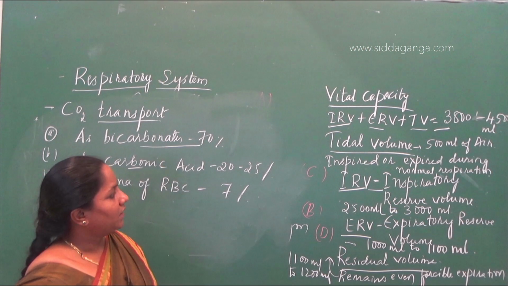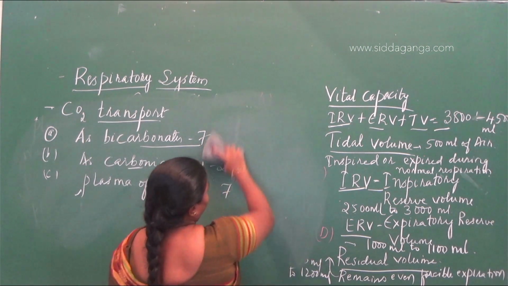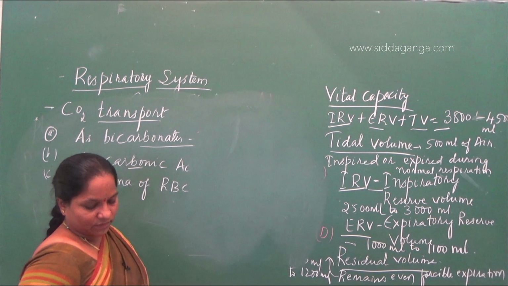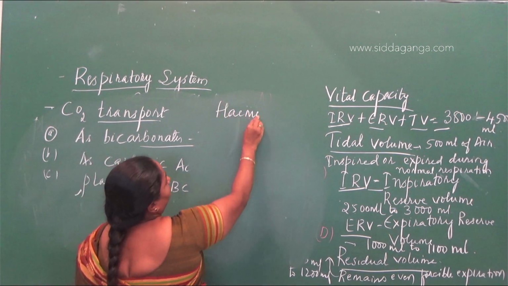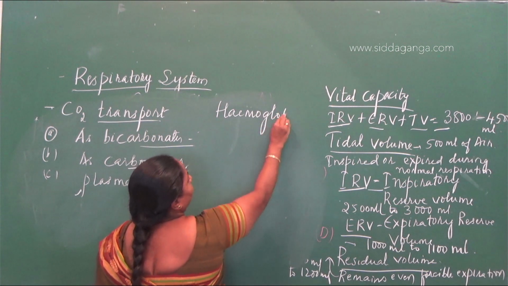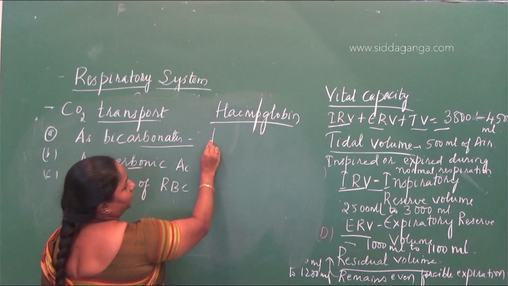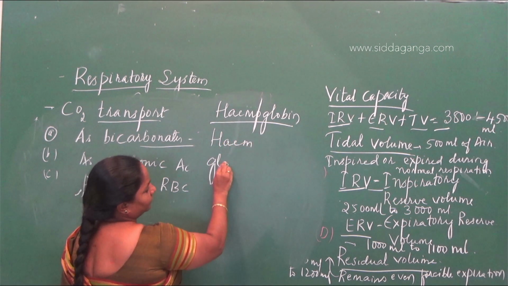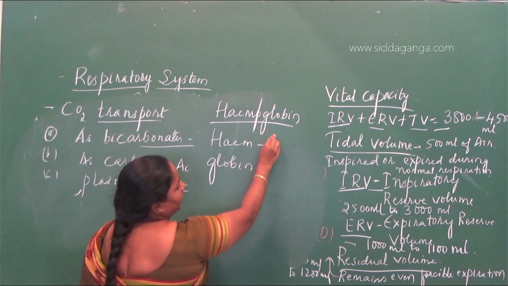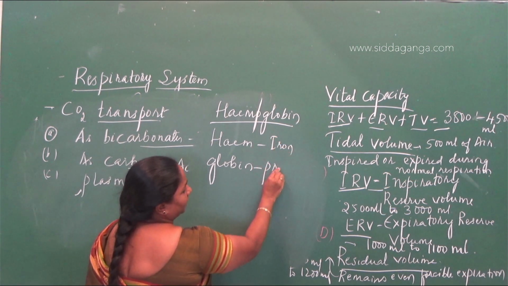So we know that hemoglobin in the blood contains two groups. One group is called heme and another group is called globin.